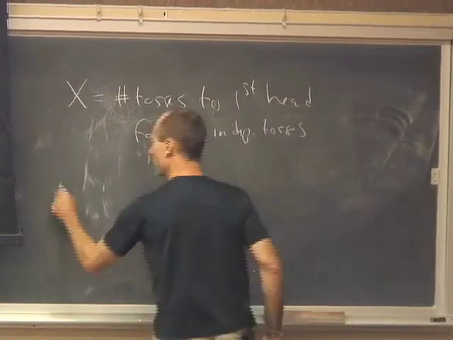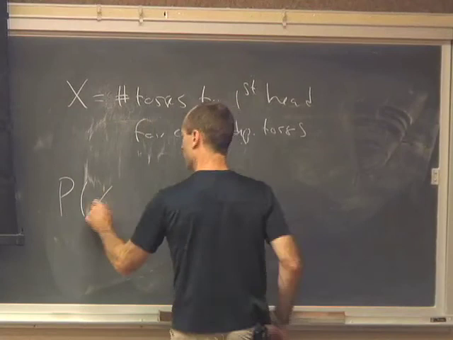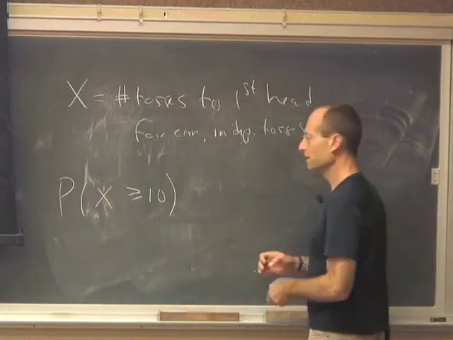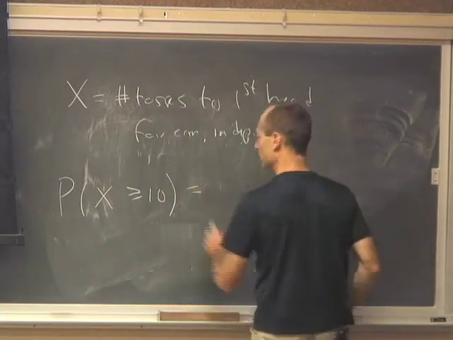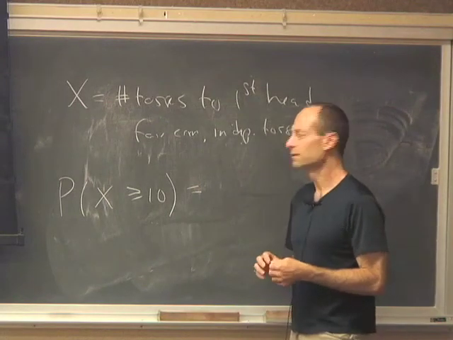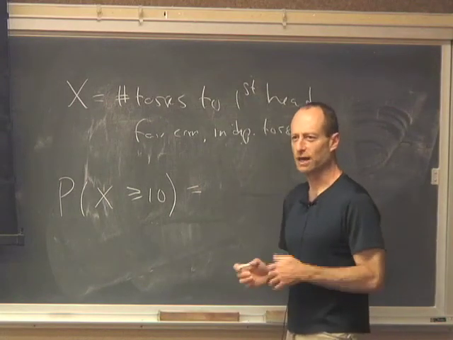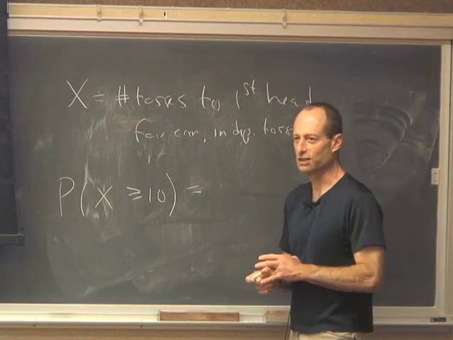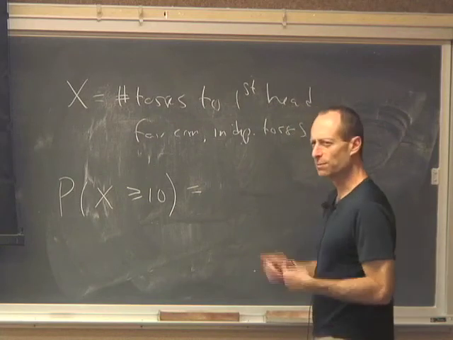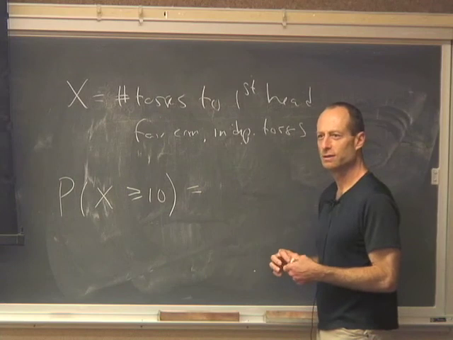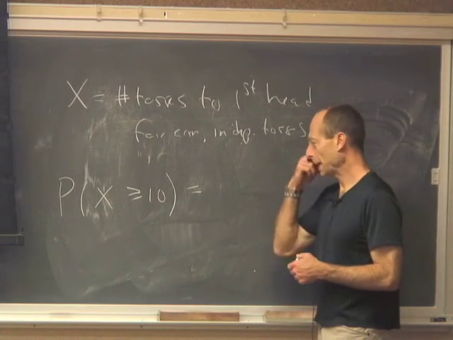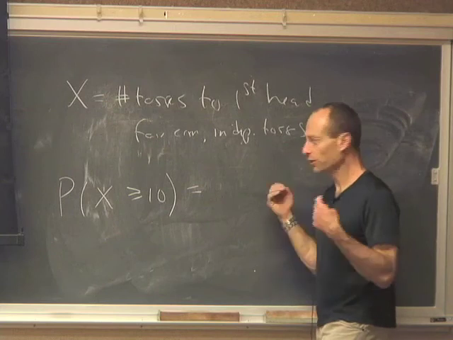So the probability that X is greater than or equal to 10. How would I actually calculate this? Get the exact number. What's the probability distribution? It's geometric with parameter p equal to 1/2.